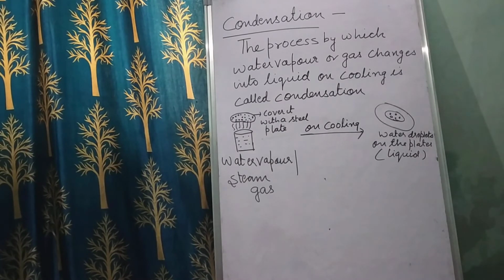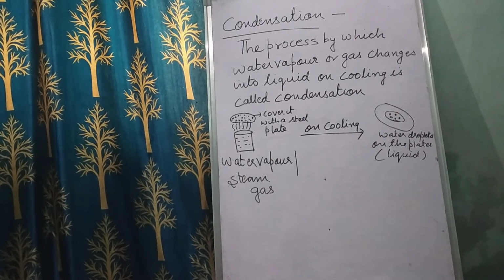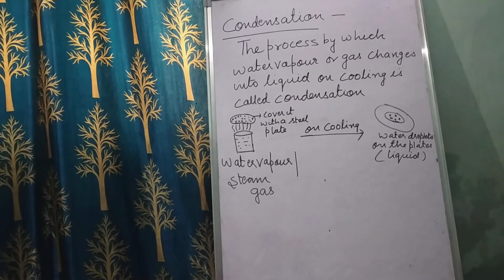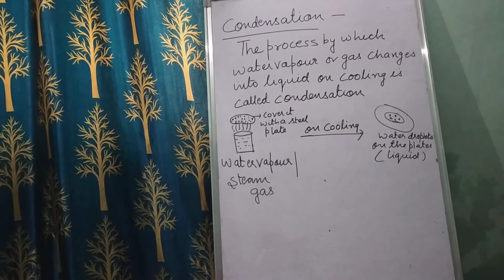Condensation: the process by which a gas changes into a liquid on cooling is called condensation. For example, water vapor changes into water droplets on cooling. So children, as you can see the example on the board, water vapor or steam comes out when we heat. Suppose I am boiling water, what will happen? The hot steam or water vapor comes out, right? As you can see it rising on the board.